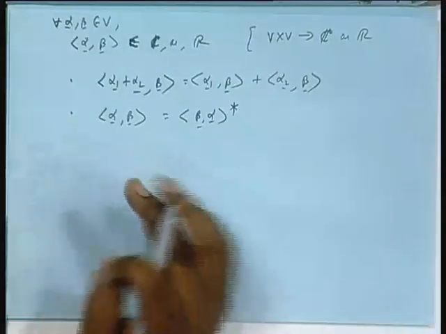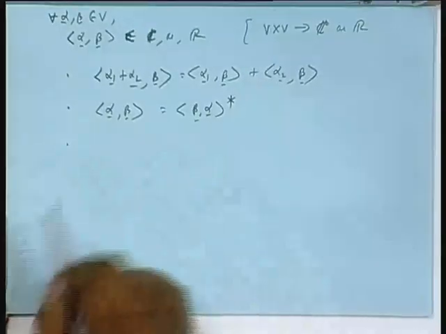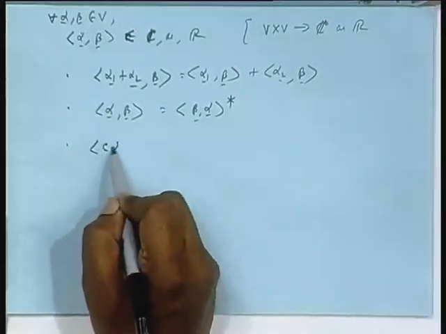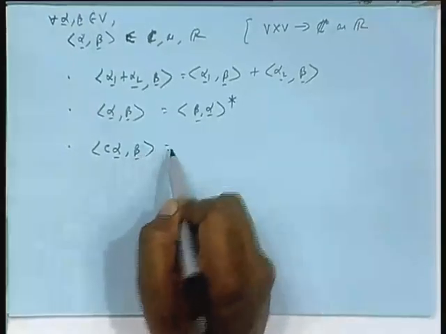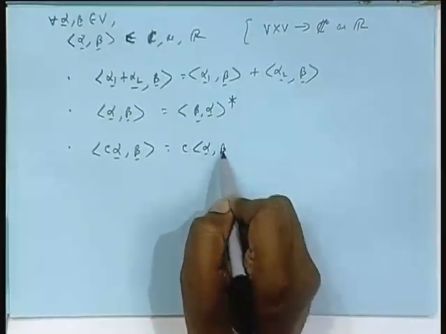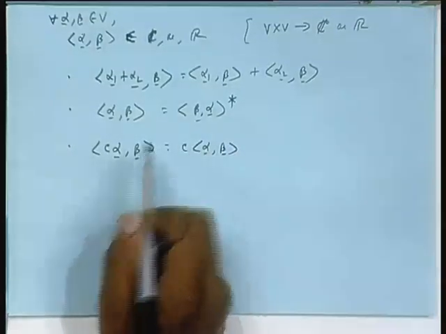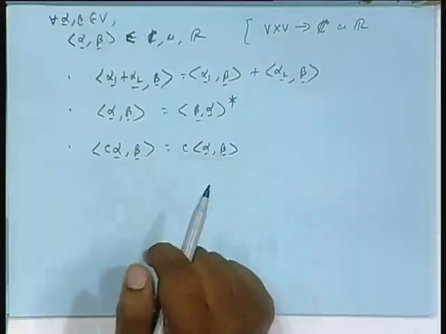So, in the case of real field, there is no meaning of this, because conjugation has no meaning there. Then, if you take C alpha, C for any scalar, the C can be pulled out. That is, you take C alpha and the inner product is the same as first doing the inner product between alpha and beta, then multiplying the scalar by C, you will get the same result.